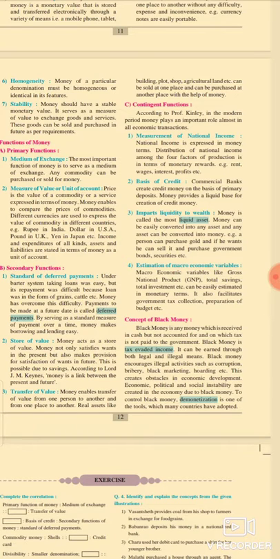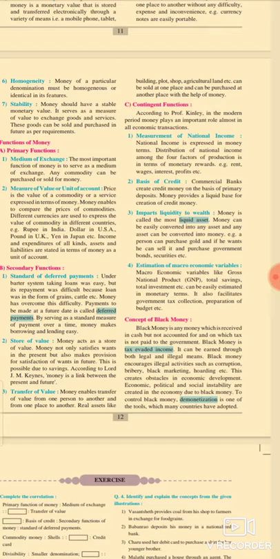All of you know that the estimation of macroeconomic variables is always expressed in terms of money, because the macro concept is an aggregative concept. Here we include or mention only the total and aggregative units. So macroeconomic variables like the gross national product, total saving, total investment are part of macroeconomic variables. So always the GNP, GDP, total saving, total investment are expressed in terms of money. It also facilitates government tax collection, because government tax collection is also expressed in terms of money, and the preparation of budget is also expressed in terms of money.